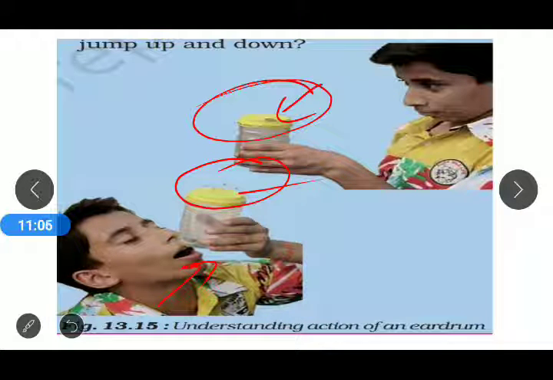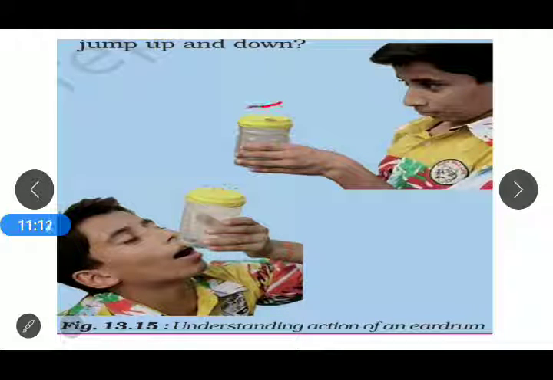As you can see in the first and second picture, if you just compare the first picture, the grains settle down on the rubber sheet. When we speak loudly, you can see that the grains jump into the air, and as we stop speaking, they settle down again on the rubber sheet.